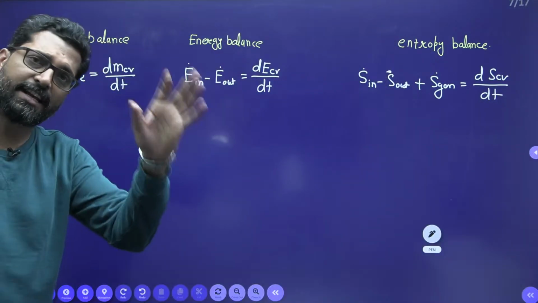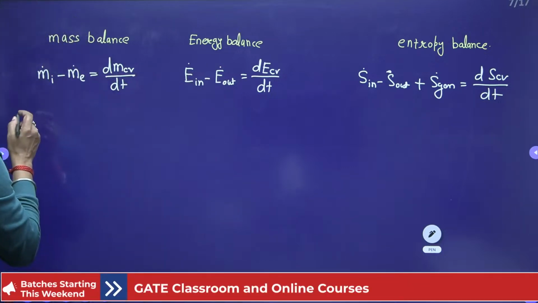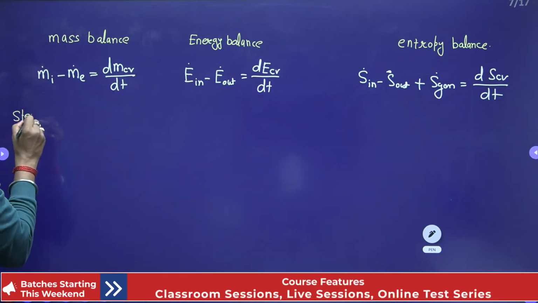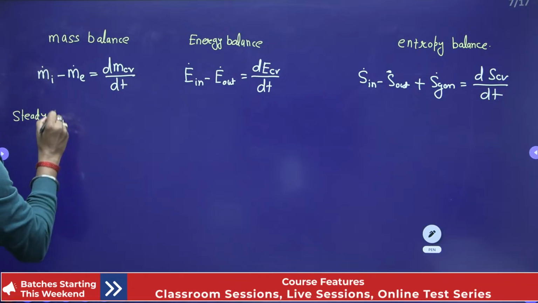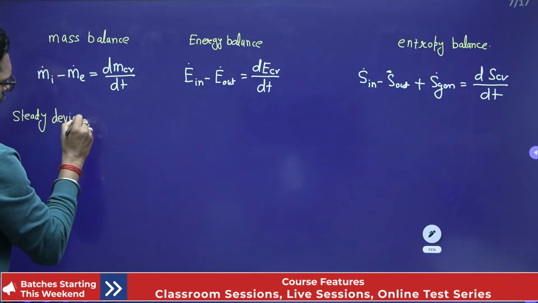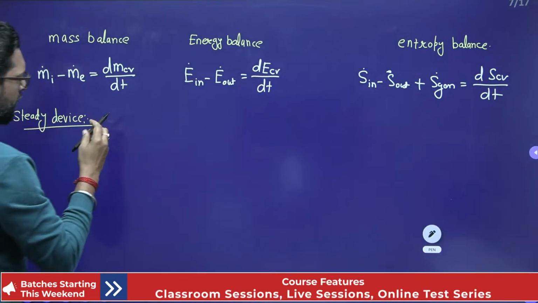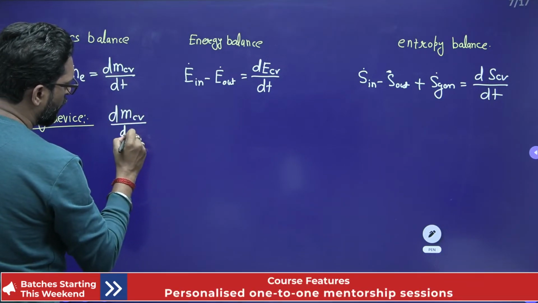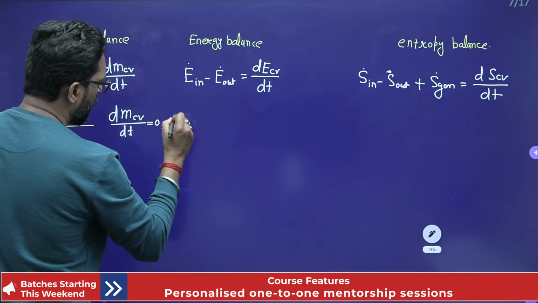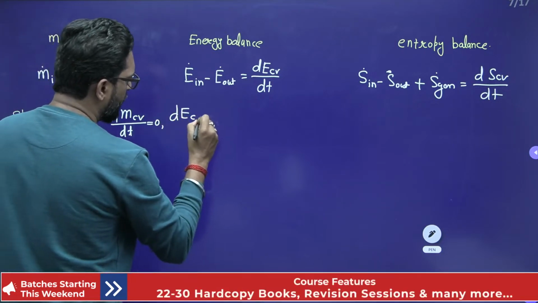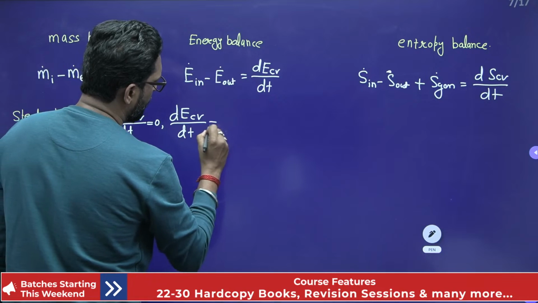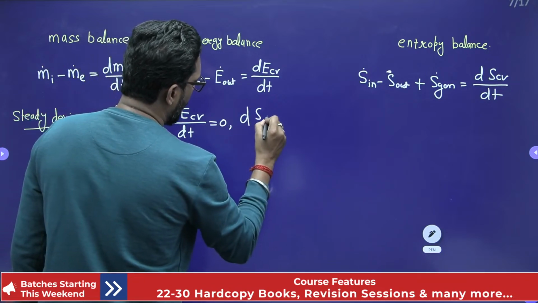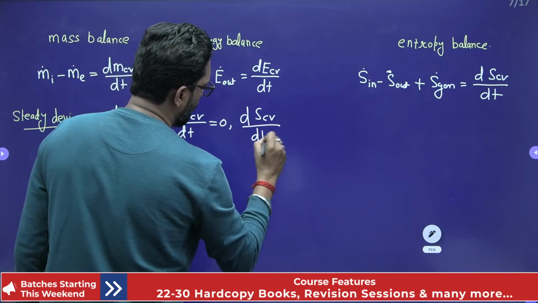This is very clear. So what is a steady device? It means the properties within the control volume do not change with respect to time. dE_CV by dt is equal to 0. dS_CV by dt is equal to 0.